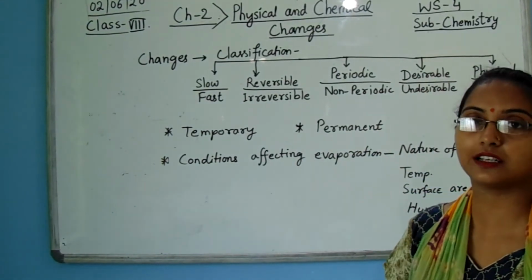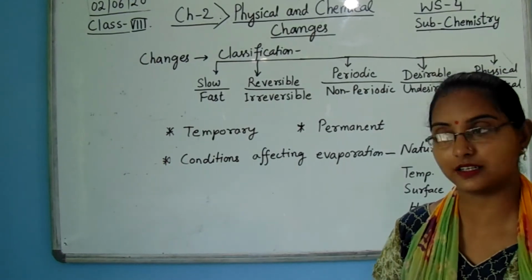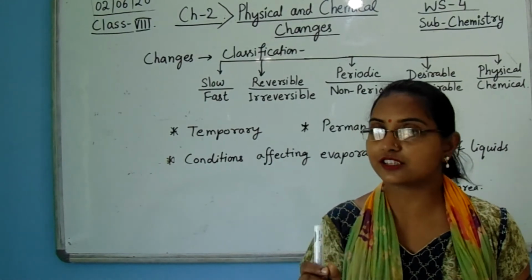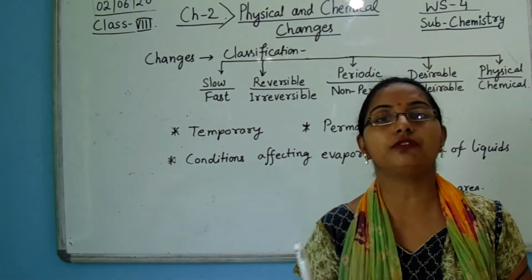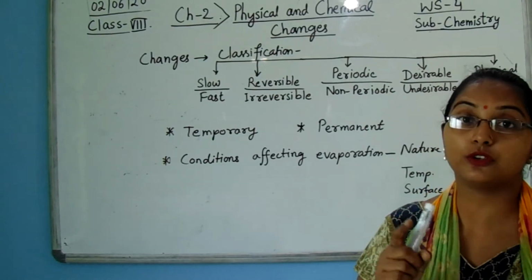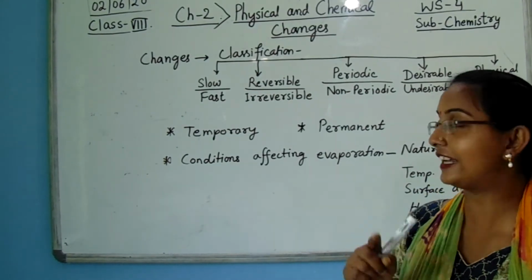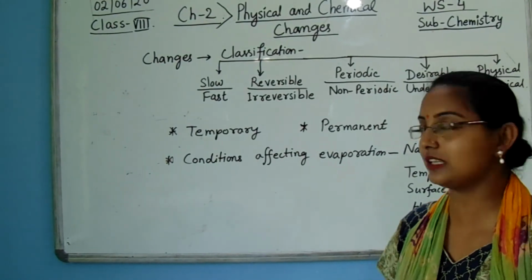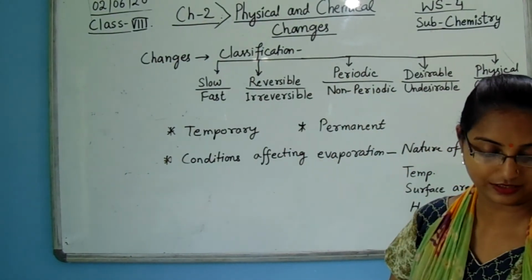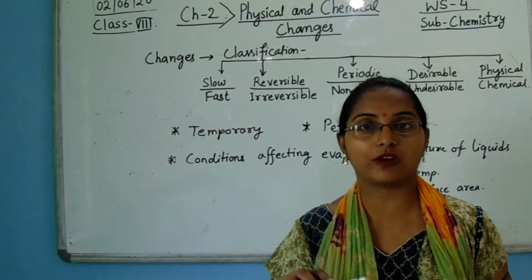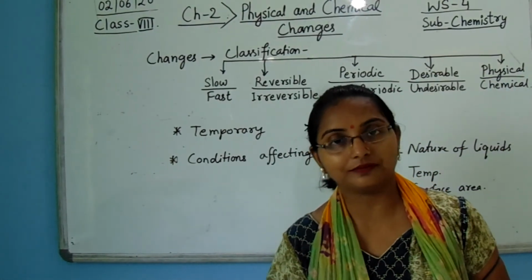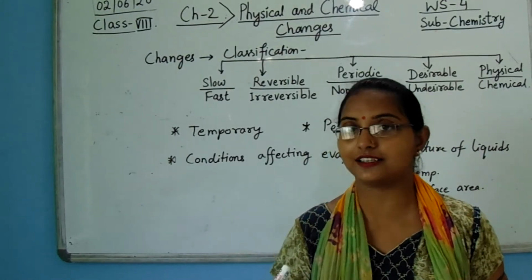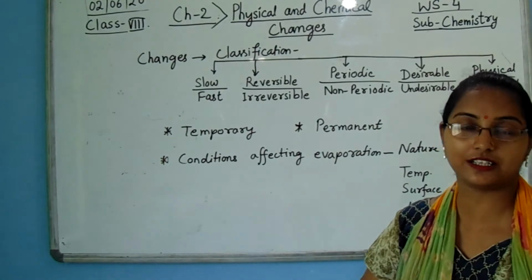Reversible changes means you can change the condition by changing its environment and by changing some physical property. By touching a mimosa plant, you can see the contraction of the leaves. And if you leave the leaf, then it spreads out again. That means it is a reversible change. Similarly, ice melts into water, and vice versa, water is again converted into ice. So it is a reversible change.